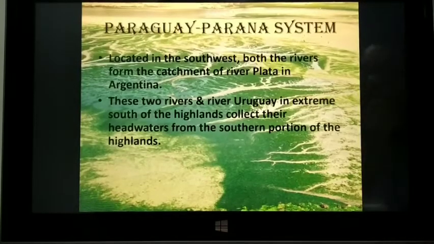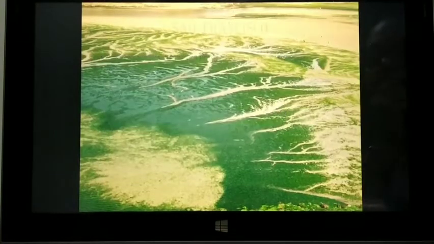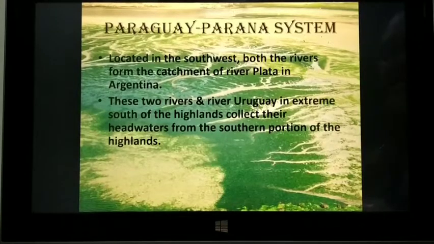Now we'll see the Paraguay-Parana system, located in the southwest. Both rivers form the catchment of the River Plata in Argentina. These two rivers, along with the River Uruguay in the extreme south of the highland, collect their headwaters from the southern portion of the highland. So, this is the feature of the Paraguay-Parana system.